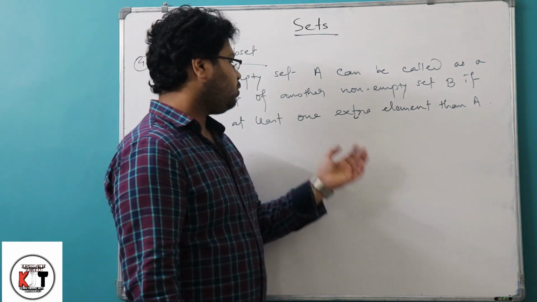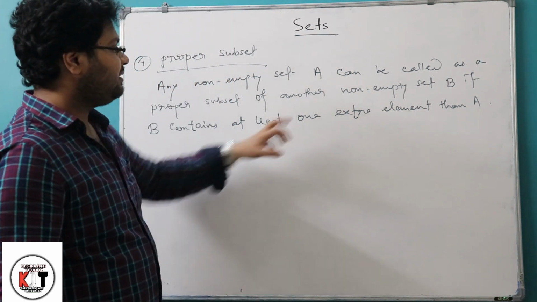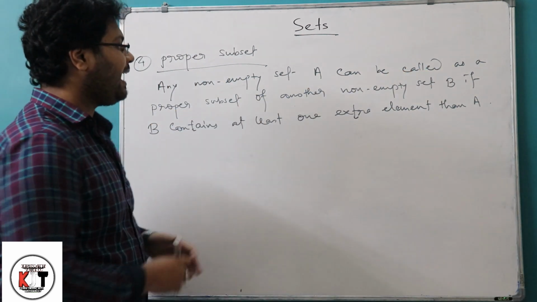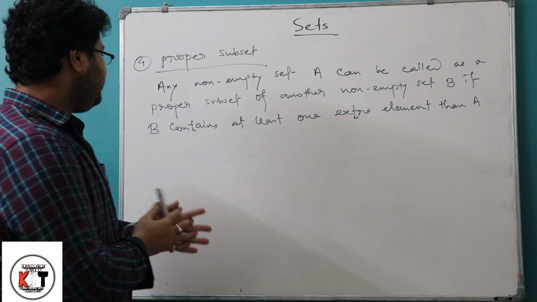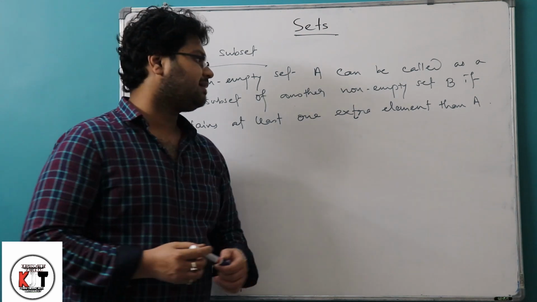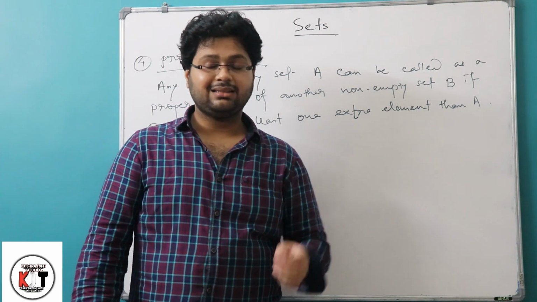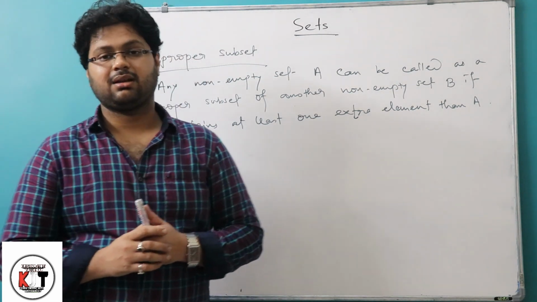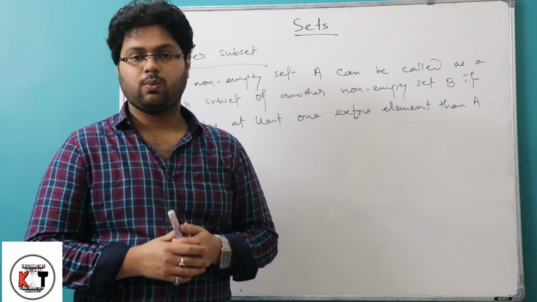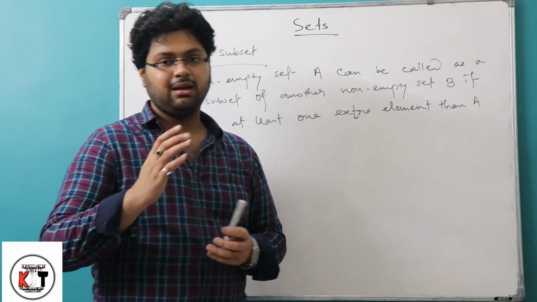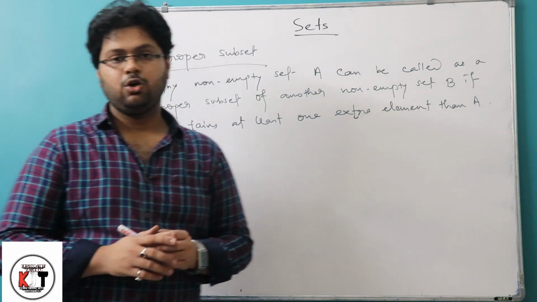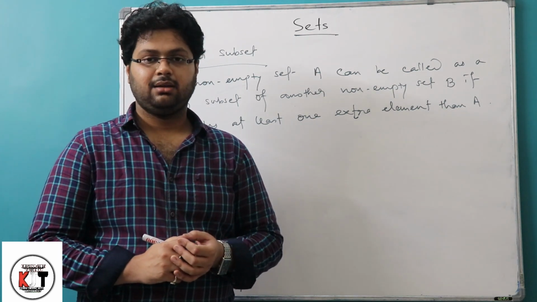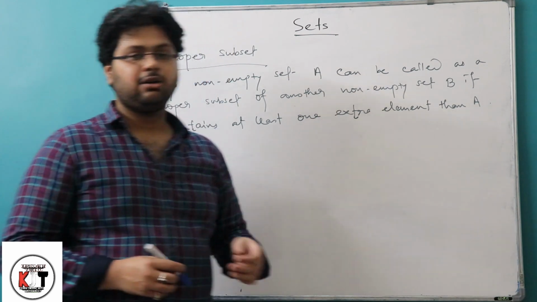So now, here it is stated that A can be called a proper subset of another non-empty set B if B contains at least one extra element than A. That is, in B there will be at least one extra element, so it may be more than one. That is, the number of elements in B will always be greater than the number of elements in A. So this is the definition of proper subset.